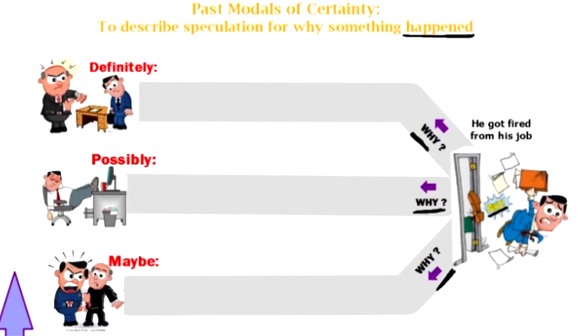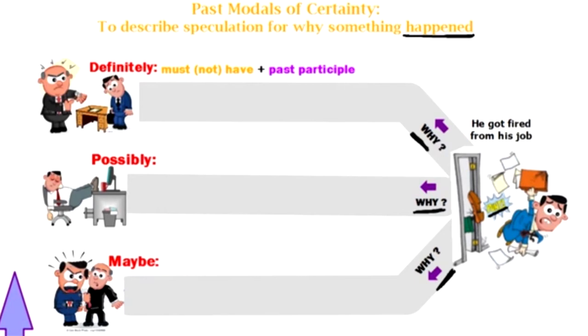Let's take a look at this first situation here for definitely. So it looks like he's coming to work. His boss is looking at his watch. He doesn't look very happy. I'm thinking, okay, why did he get fired? Well, he definitely was late for work a lot, or something like that, right? Now, remember, what is my modal of certainty for definitely? You guys remember? Right, it's must.